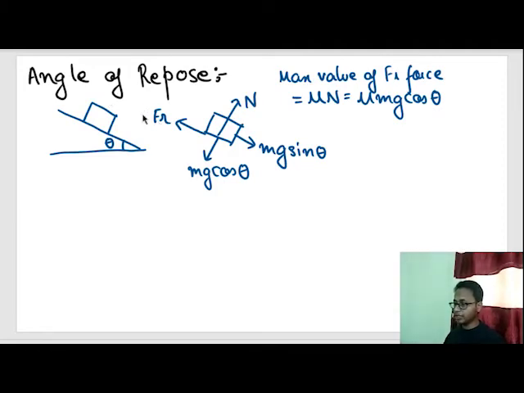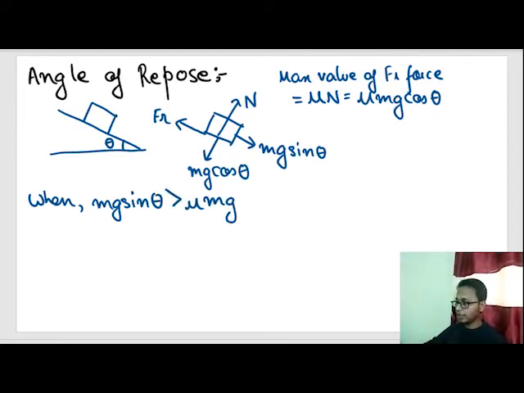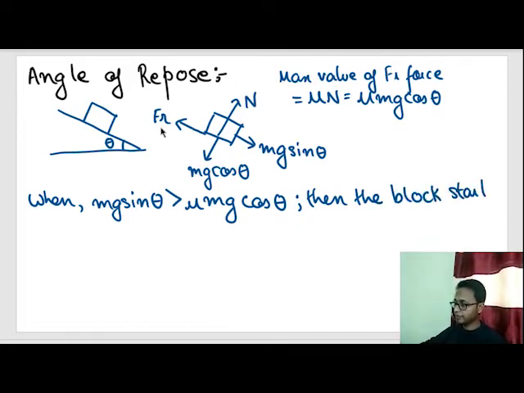So after a certain angle, when mg sine theta becomes greater than the maximum value possible for friction force, the block starts slipping.